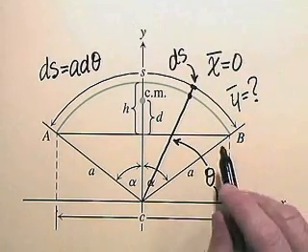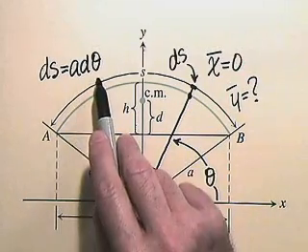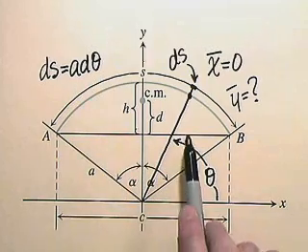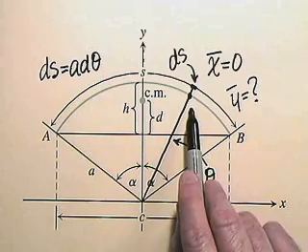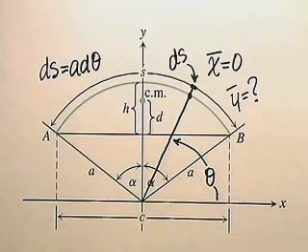So ds is simply a d theta, and y tilde is y, which is a sine theta. So in terms of the angle theta, we know dm now, and we know what the y tilde is.